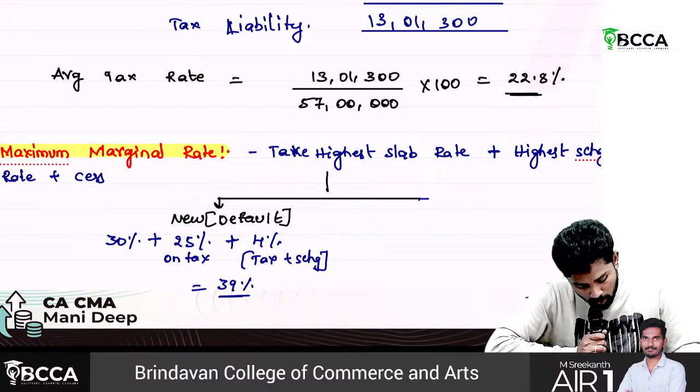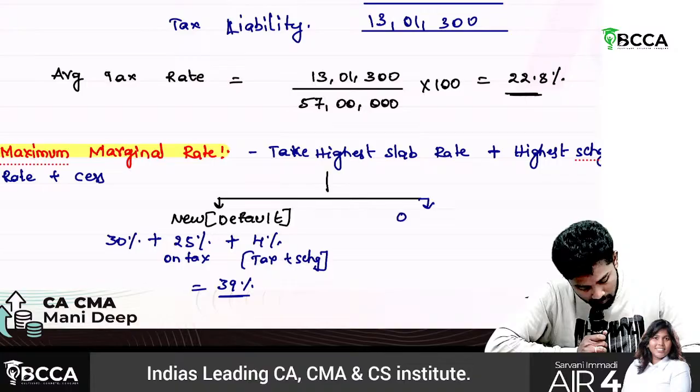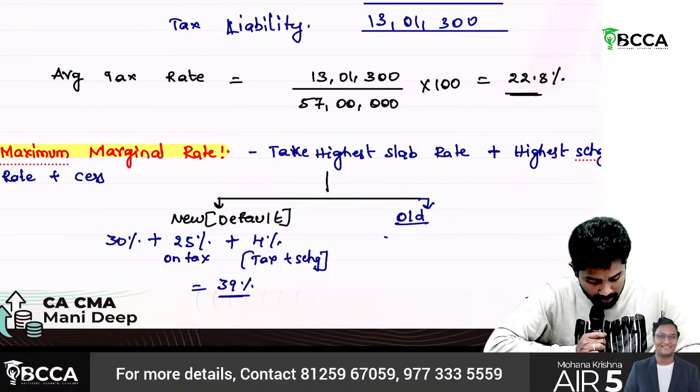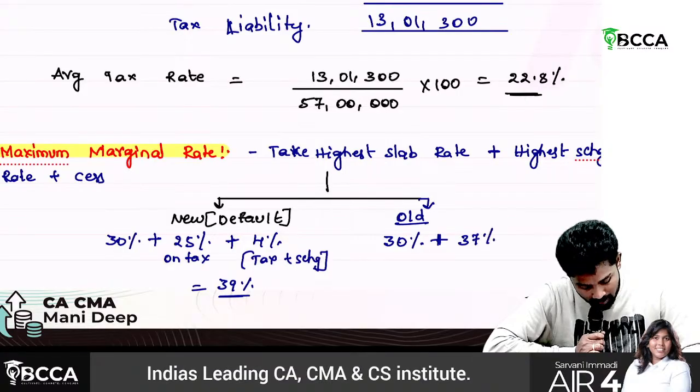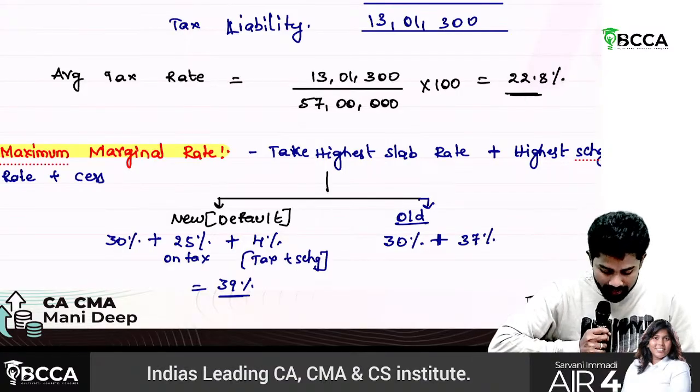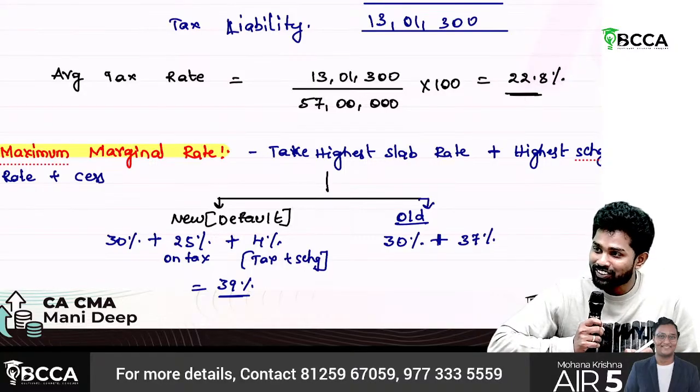Whereas under the old regime, what is the highest tax slab rate applicable, sir? 30%. Plus the surcharge is 37%. Sir, this 30 you should not add straight away as 30 plus 25 plus 4.